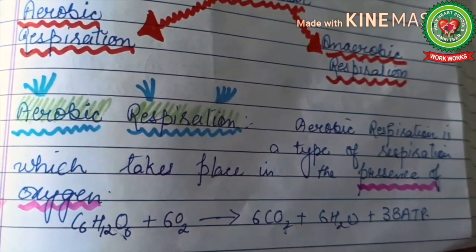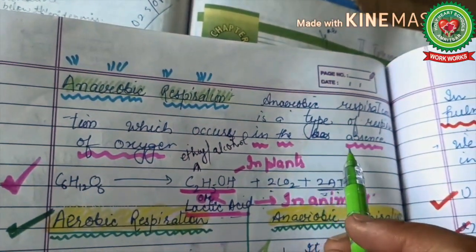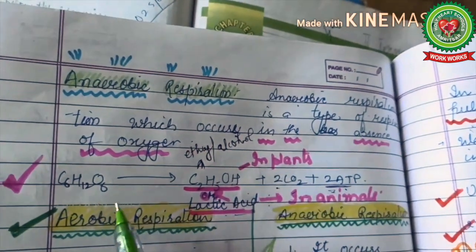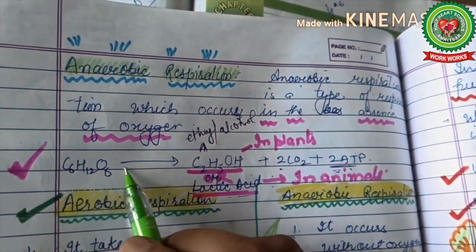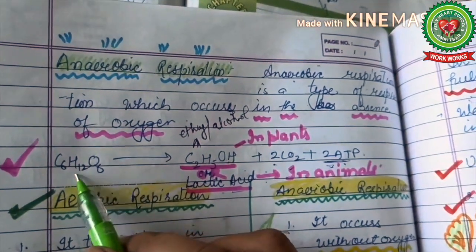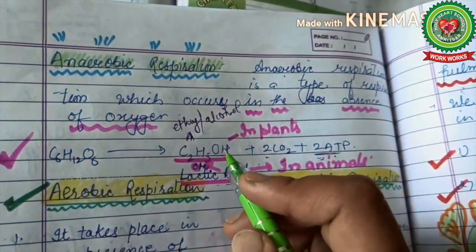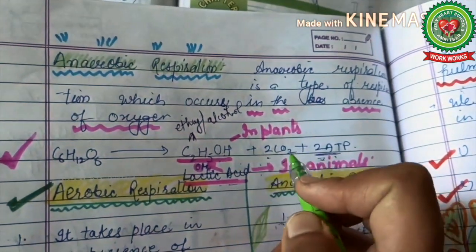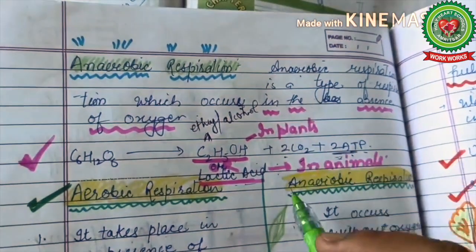Next is anaerobic respiration. Anaerobic respiration is a type of respiration which occurs in the absence of oxygen. Now children, see here, glucose does not require oxygen. No oxygen is there, so it ultimately breaks down into ethyl alcohol, carbon dioxide, and 2 ATP molecules are produced. Now children, look here very clearly.